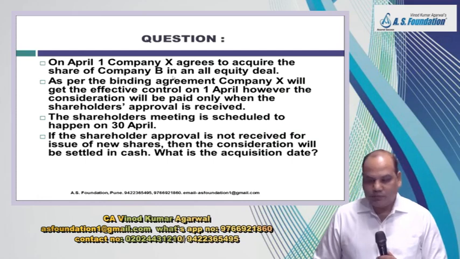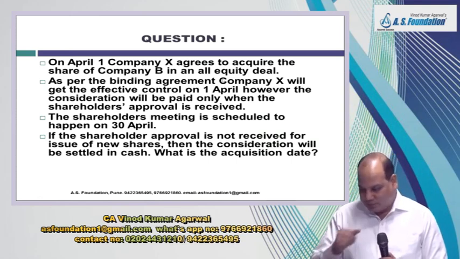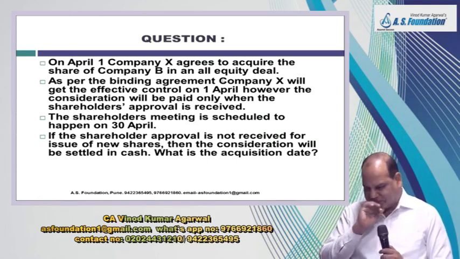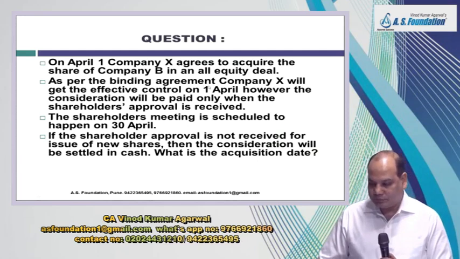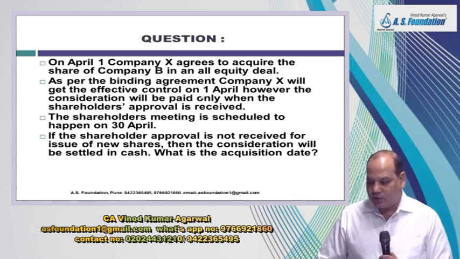X acquired B, and how did they acquire? All equity deal. Equity share will be issued. As per the binding agreement, Company X will get the effective control on 1st April. However, the consideration will be paid only when the shareholders' approval is received.